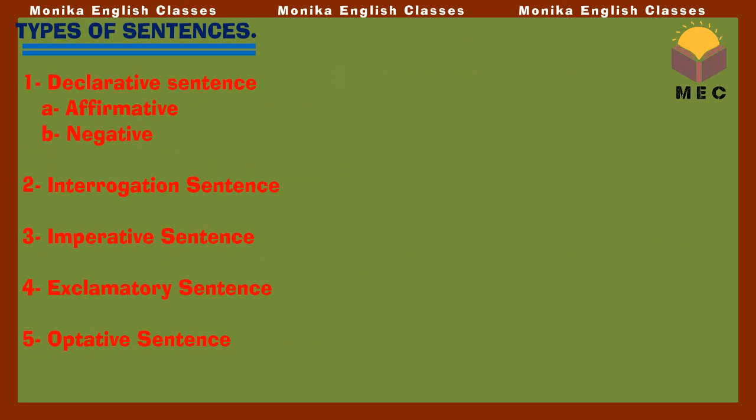Now come to the part, types of sentences. How many parts of sentences do we have? The sentences are basically divided into 5 parts. The first one is the declarative sentence, and declarative sentence is also divided into 2 parts. The first one is the affirmative and the second one is the negative. The second part is interrogative sentences. The third one is imperative sentence. The fourth one is exclamatory sentence, and the last one is the optative sentence.